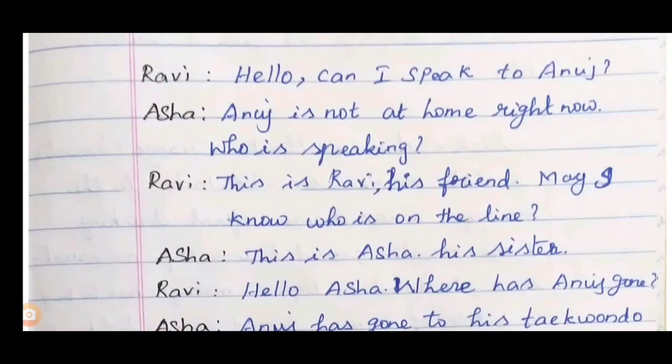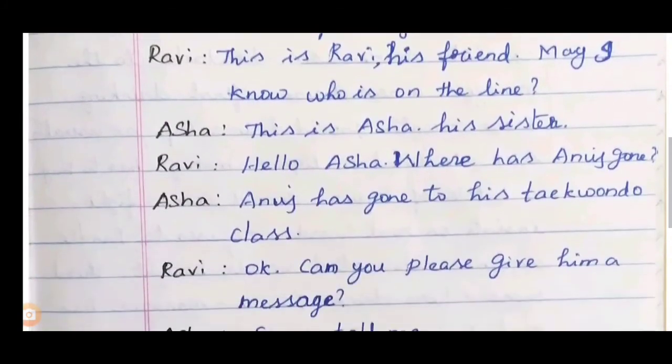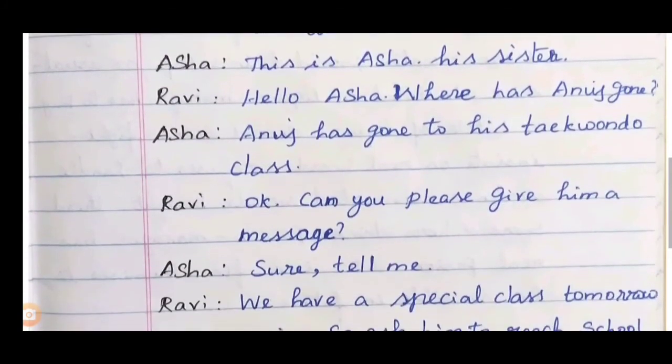First conversation starting by Ravi. Hello, can I speak to Anuj? Asha: Anuj is not at home right now. Who is speaking? Ravi: This is Ravi, his friend. May I know who is on the line? Asha: This is Asha, his sister. Ravi: Hello Asha. Where has Anuj gone? Asha: Anuj has gone to his taekwondo class. Ravi: Okay, can you please give him a message?